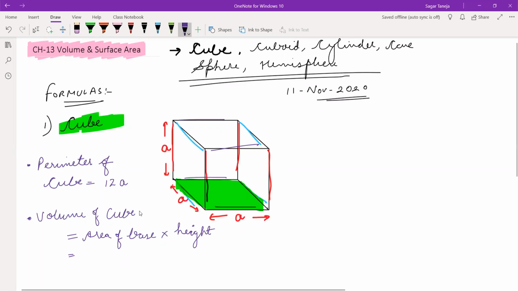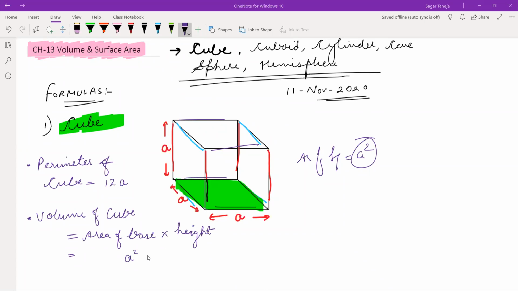Area of base is side into side, that is A square, because the area of a square is side into side. So we have a square base only. A cube always stands on a square base.